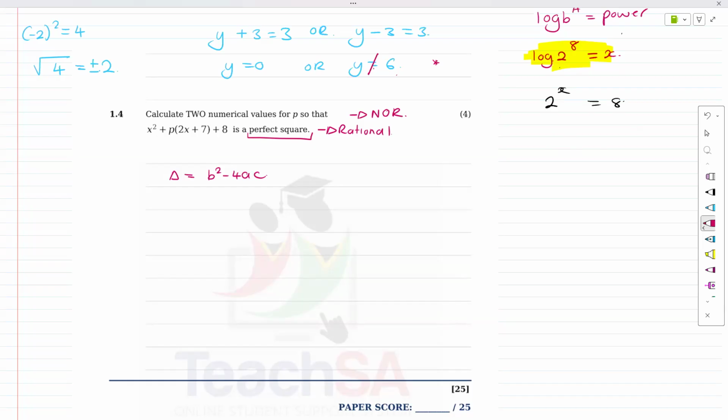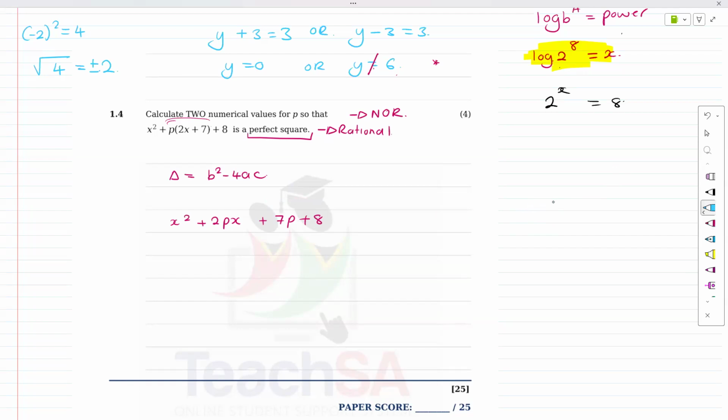So what we're going to deal with is, I would like to distribute. I think it's easier for me to deal with. So that's x squared plus 2px plus 7p plus 8. Now, questions like this look difficult, but these are just your constants. It's easy to deal with.